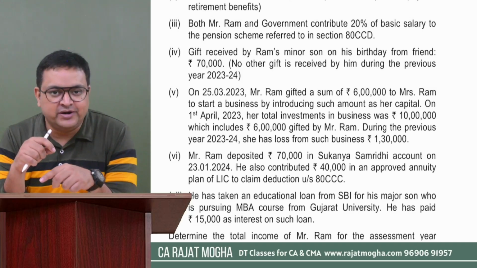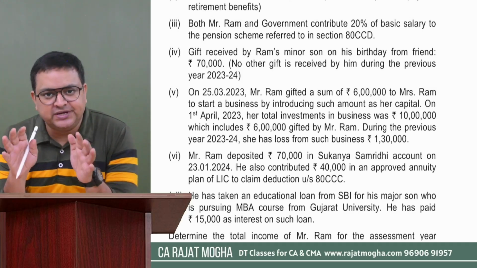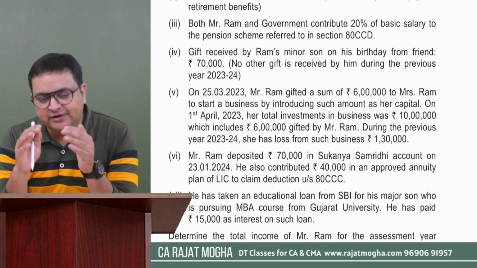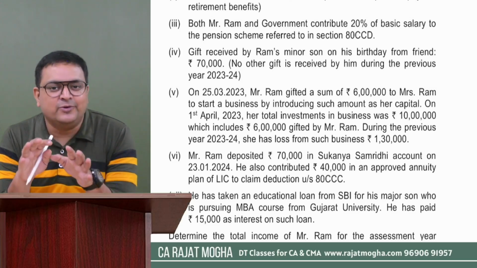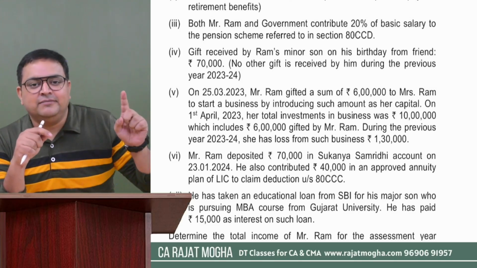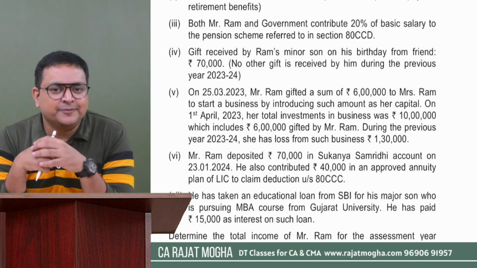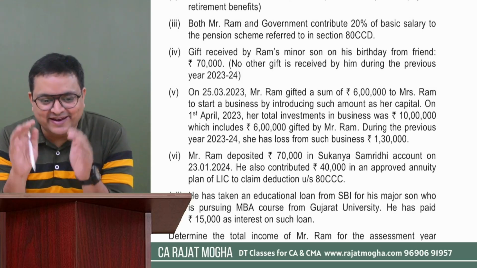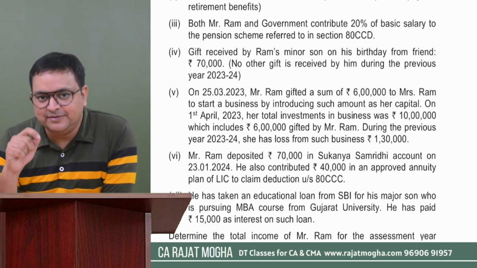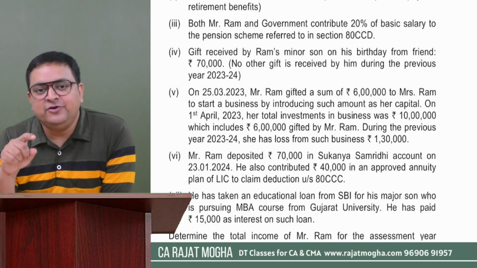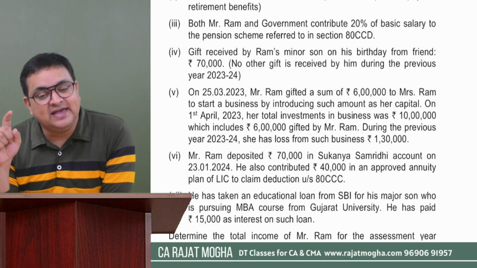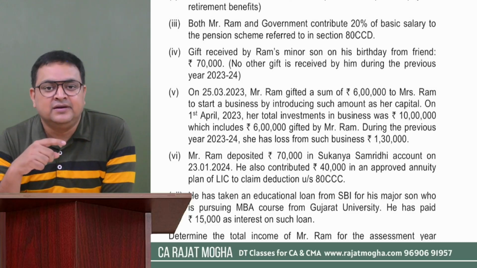Ram has contributed, right? So you have to do a proportionate thing over here. Whatever is the proportion after calculating, please add it in Mr. Ram's hands, and please tell me which head it will be. So we understand that in clubbing, this is important. Please remember this: whenever you club the income, it should be of the same nature. It should go in the same head.